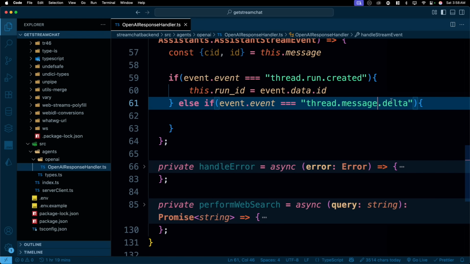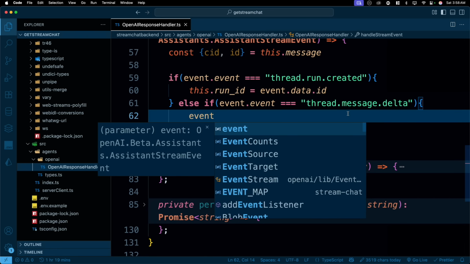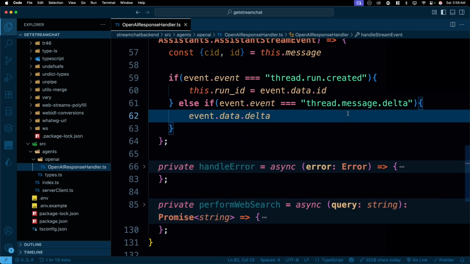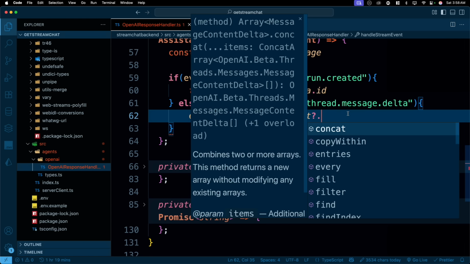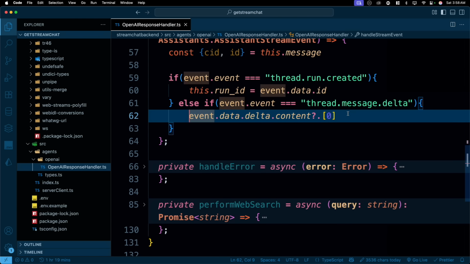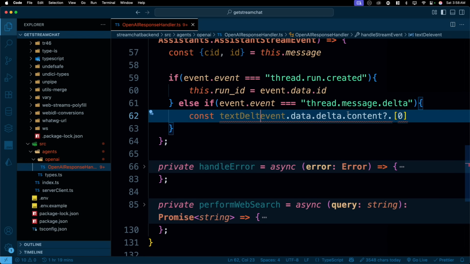Now, step 1 is to extract the content out of the delta. How do we do that? It's actually easy. You just simply say event.data.delta, and inside that you will find the content. Now, ChatGPT just gives you the one option. It used to give you many, so that's why we always say 0 now. Let's store this and call this one text delta.